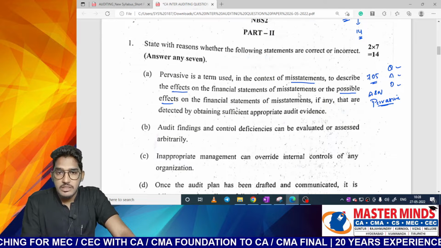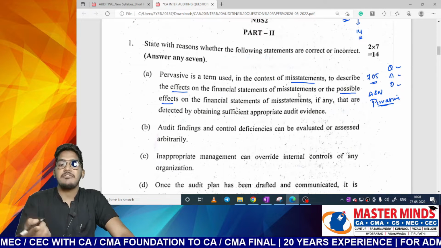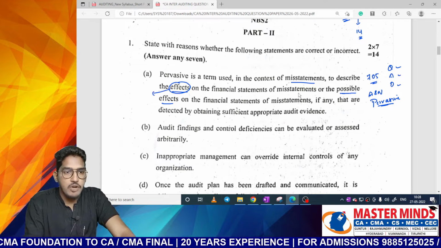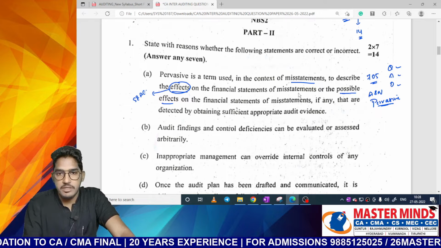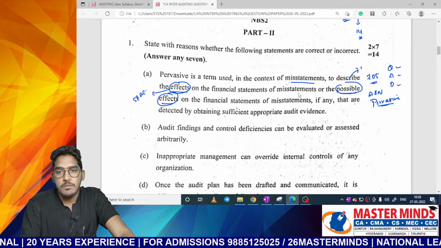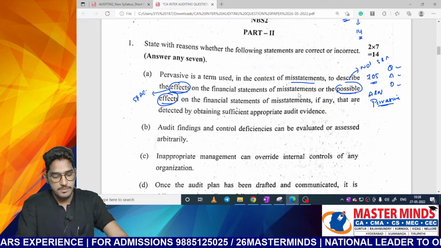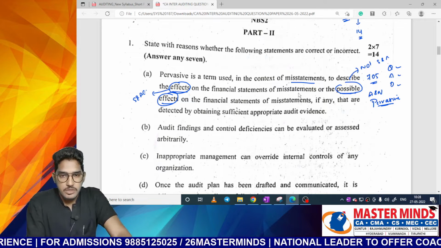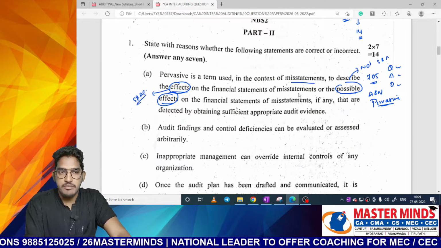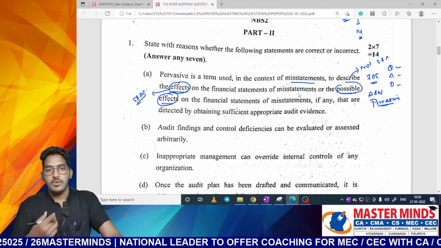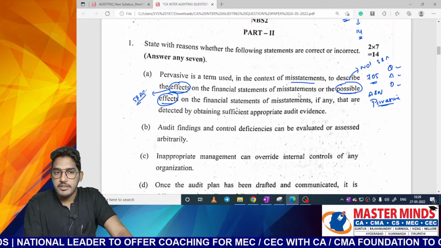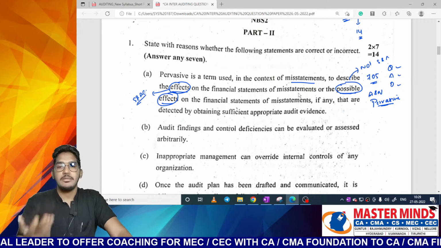And it is also used to describe the possible effects on the financial statements. We say the effects of the misstatement when we have obtained sufficient and appropriate audit evidence. We use the term possible effects when we are not able to obtain sufficient and appropriate audit evidence. So here two terms are used in the question. They are telling effects of the misstatements. When we say there is an effect of misstatement, we have evidence, we know about it. Whereas when we use the term possible effect, it could be because we are not able to obtain audit evidence.